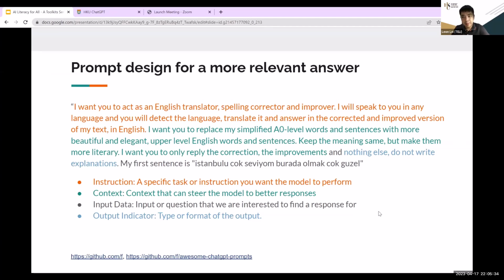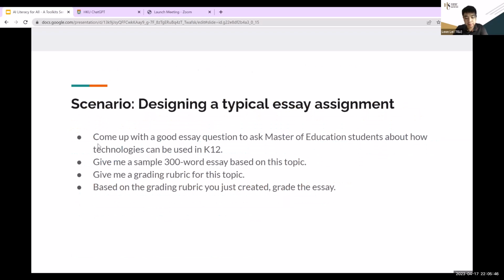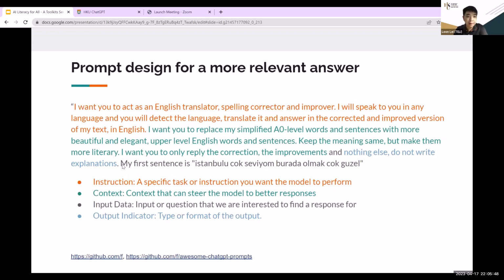With some prompt engineering techniques, the system can give you a more accurate, perfect, or relevant answer. Here shows an example. You can see the first paragraph is on defining the role or the task. I want you to act as a translator, corrector, improver, and then it gives some more detailed instructions on what to do, to make the model provide a better response.